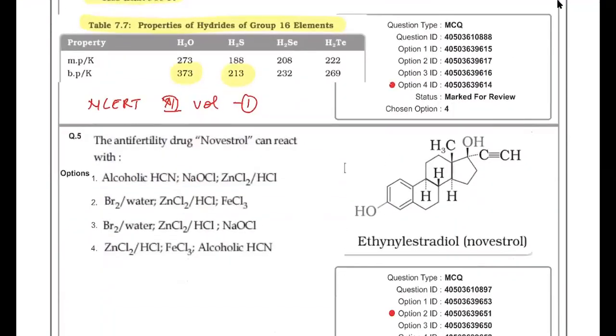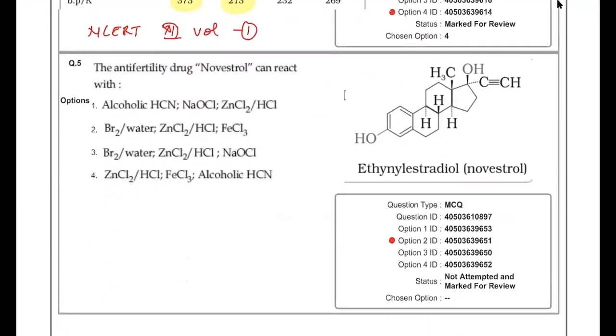Let's see an anti-fertility drug Novestrol can be reacted with. So I've taken the structure of Novestrol. This is again in the NCERT book 12 volume 2 chemistry and everyday life chapter. So now you can see the functional groups over here. This is alkyne, this is alcohol, and this is phenol. So alkyne can react with Br2 water.